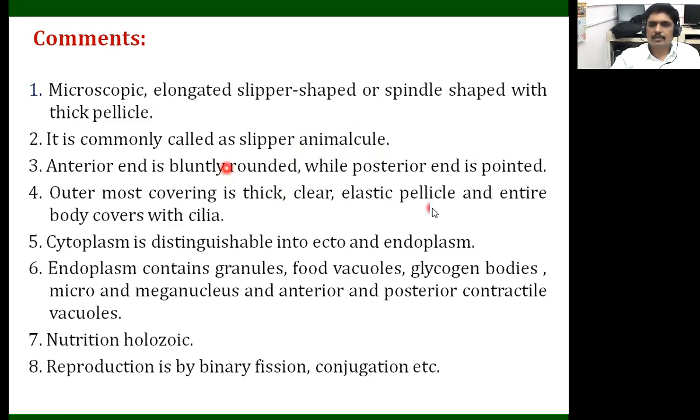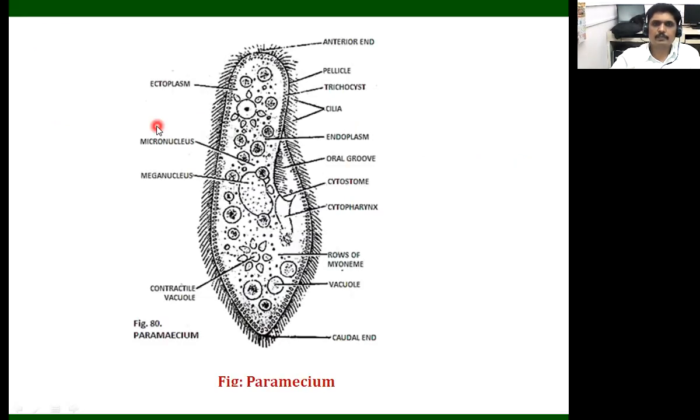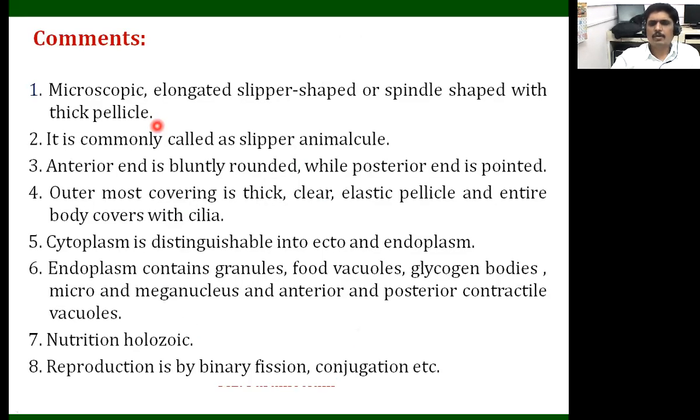In Paramecium, the body is covered by a thick pellicle. In Amoeba, the order is Nuda, and they do not have any outer covering. But in Paramecium, the body is covered by a thick pellicle. It is commonly called a slipper animalcule because of its body shape, which is a slipper or sole-like structure.